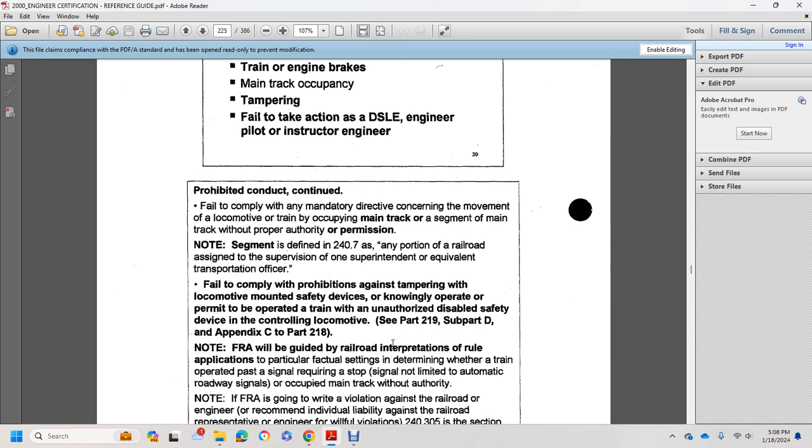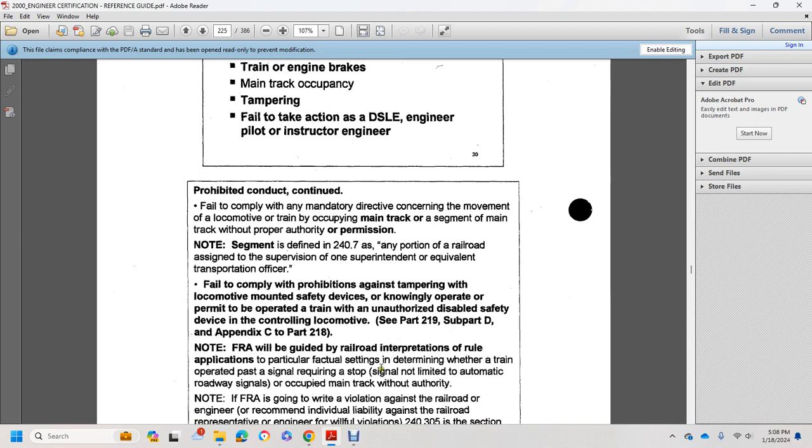It also covers the failure to comply with the prohibition against tampering with the locomotive-mounted safety device, not only operating a train with an unauthorized disabled safety device in the controlling locomotive. See Part 219, Subpart D, with Appendix C, and Part 218. The note of the FRA will guide the railroad's interpretation of the rules' application in particular factual settings.